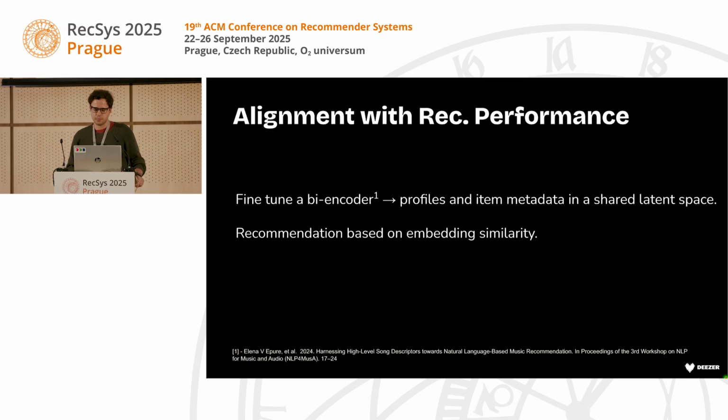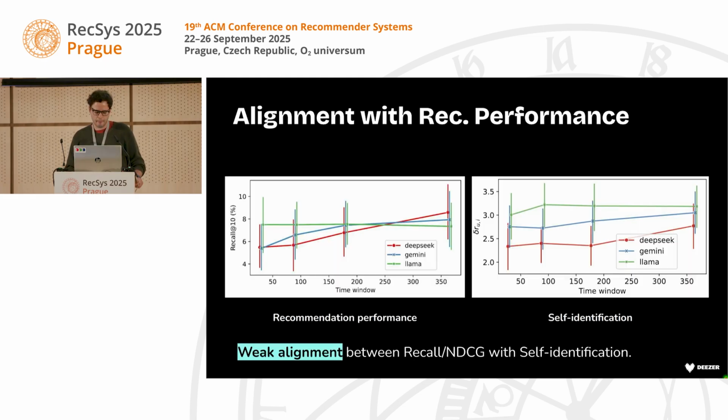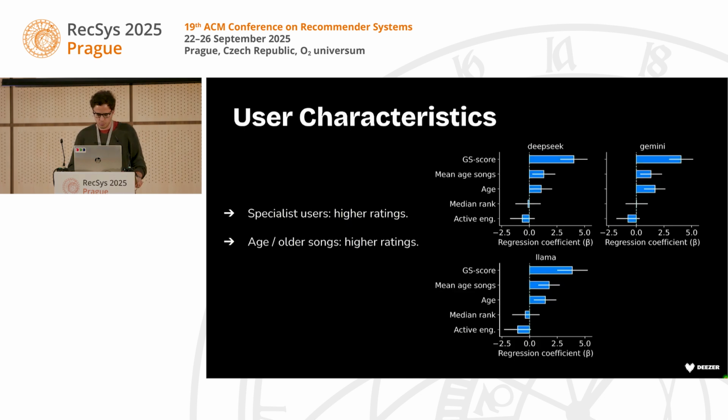So we're embedding both the profiles and item metadata into a shared latent space. And then we try to predict items that the users had interacted with, but they were not used in the generation of the profiles. So what we found out is that there was a weak alignment between RecSys and NDCG with self-identification. So even when users recognize themselves the most, it doesn't necessarily mean they're getting the best recommendation, or at least it doesn't mean that we can predict the items they interacted with the best.